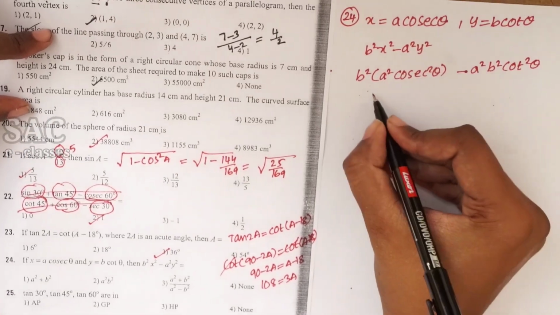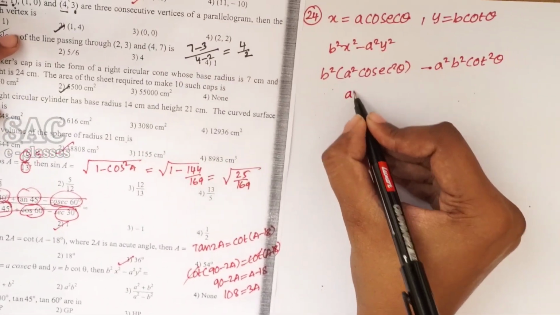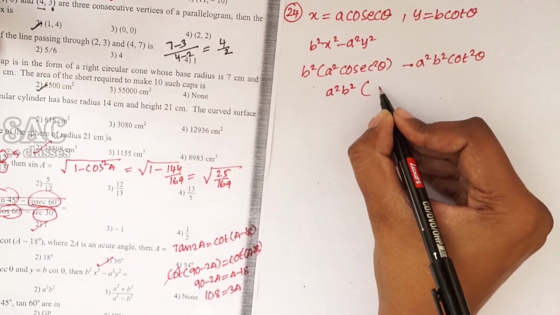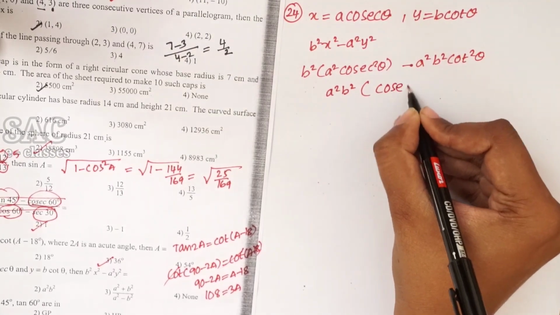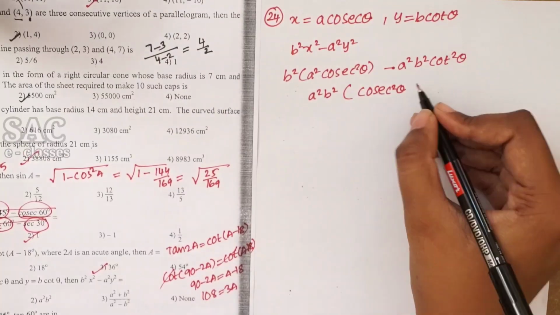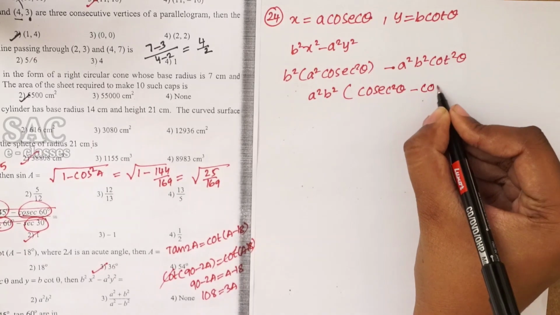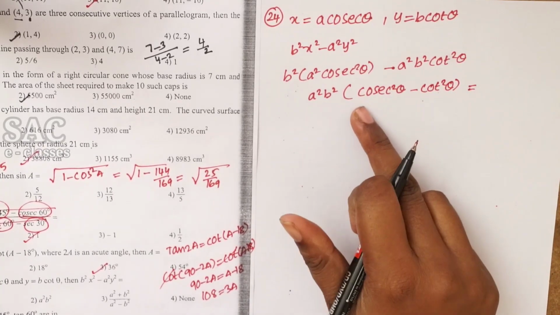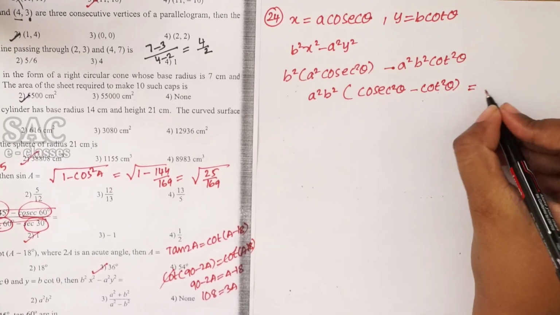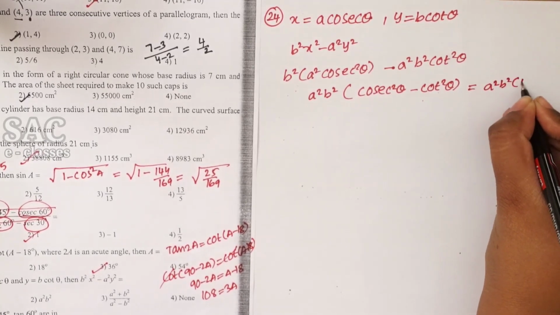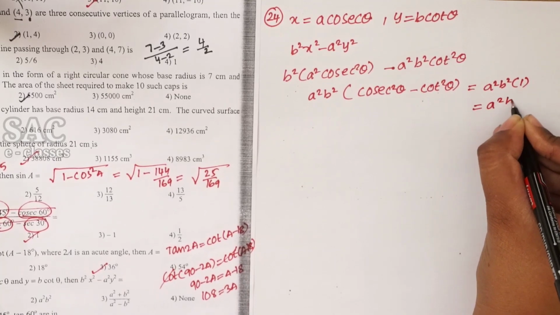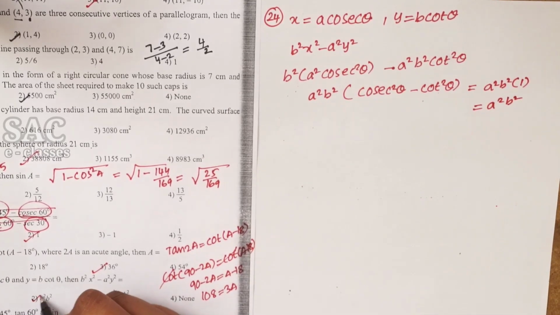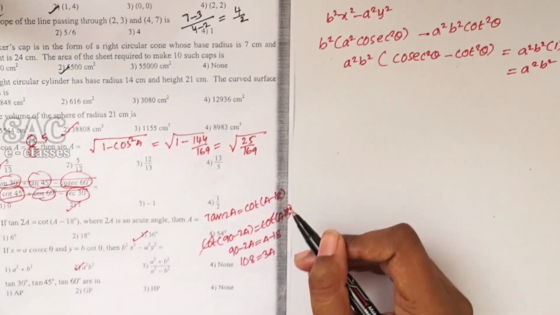We all know that a square b square is common from here. Then it is cosecant square theta minus cot square theta. As we know that cosecant square theta minus cot square theta is 1, a square b square into 1 equals a square b square. Then the option a square b square is the correct one.